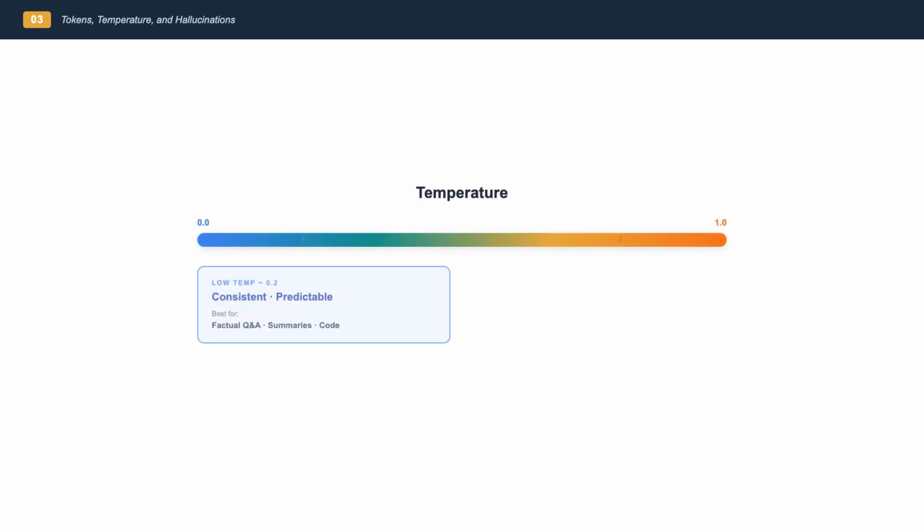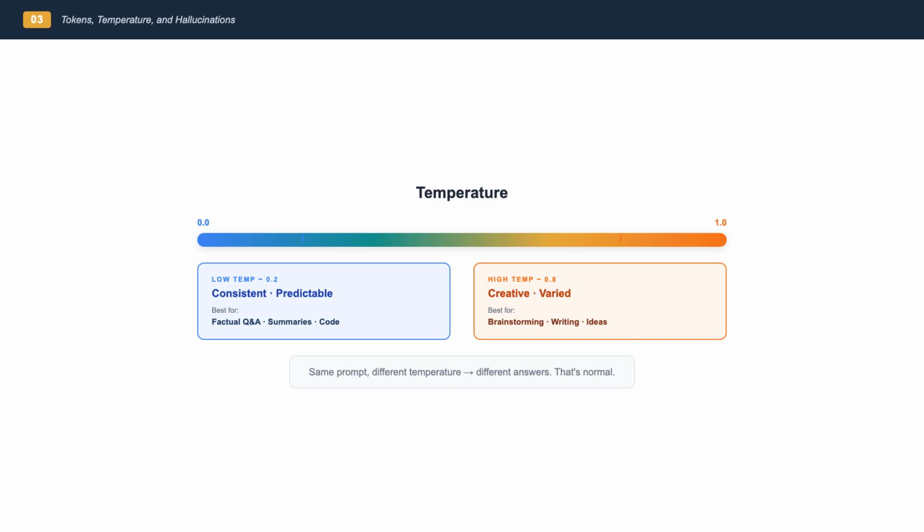Now let's talk about temperature. Remember the prediction loop from last time: the LLM is choosing from a probability list of possible next tokens. Temperature controls how that selection works. Low temperature, close to zero, means the LLM almost always picks the highest probability token. The result is stable, predictable, and consistent. Good for factual questions, summaries, and anything where you want the same answer every time.